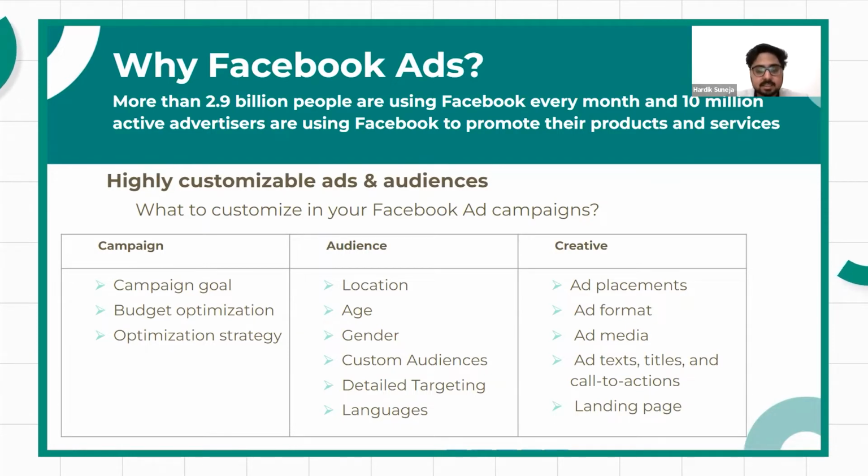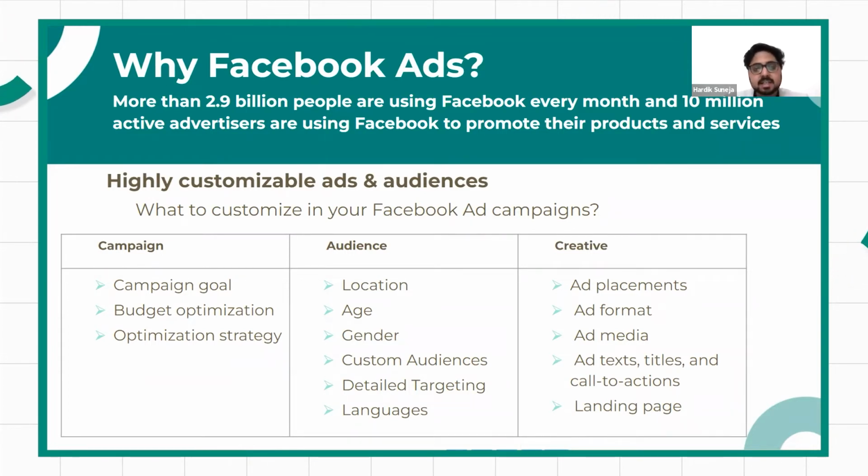In the consideration objective, you can have campaigns related to traffic that you would like to promote. Then we have engagement ads that you can create to get more people interacting with your ad. Then we have app installs, where the main objective is to get installs of your mobile application through Play Store or iOS. Then there is a video views campaign, where the main objective is to get more people to see your video that you want to promote, which could be related to your product or service.